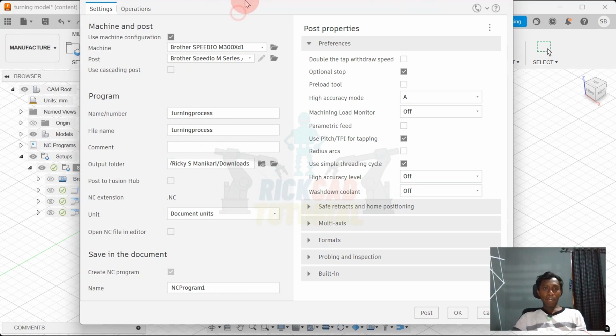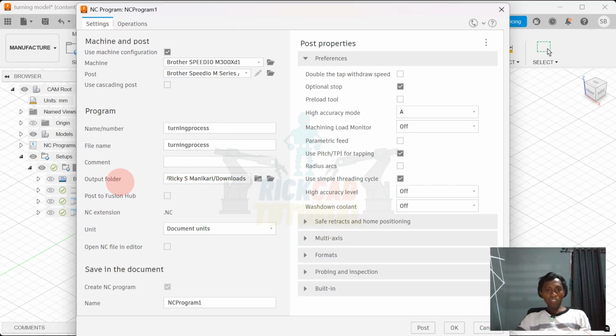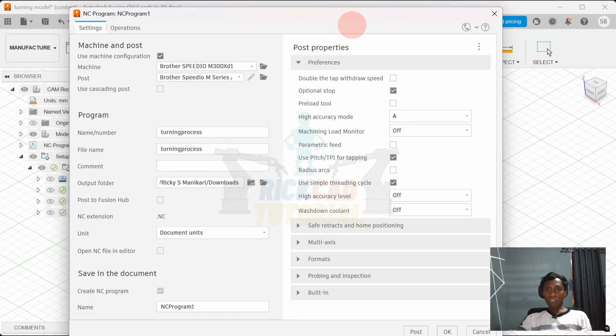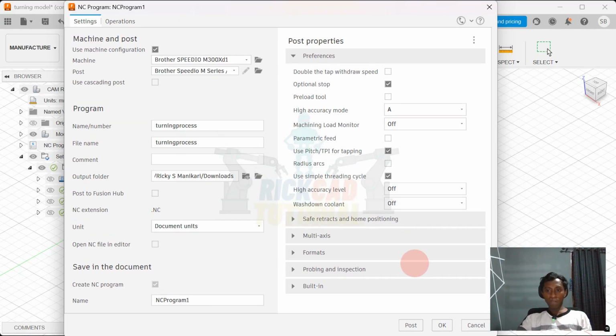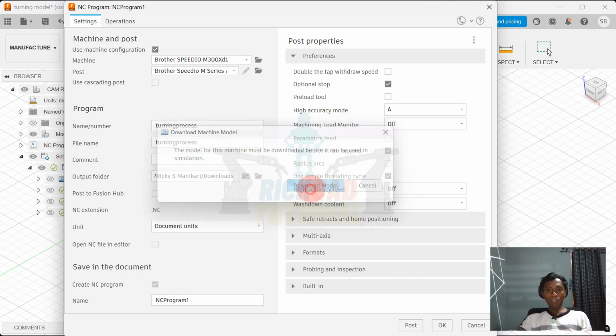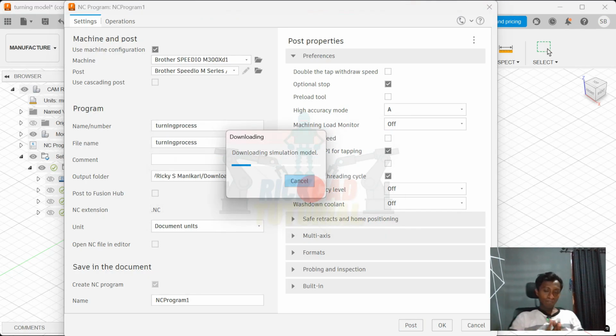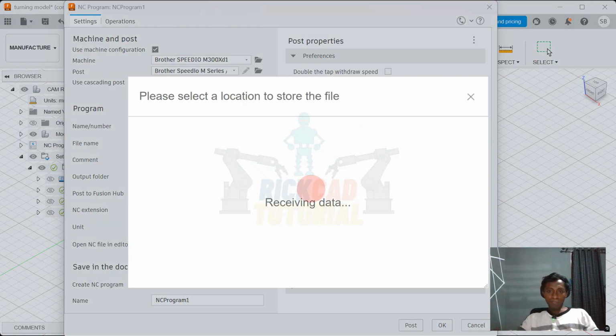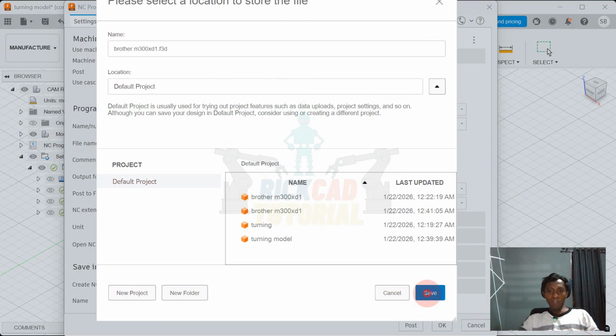Okay, and like that you choose where you are going to save the report. Okay, so that is all done, and let's go to the post. Okay, the model for machine is okay, and then the model. Yeah, just save it.